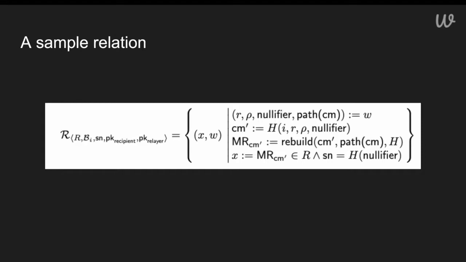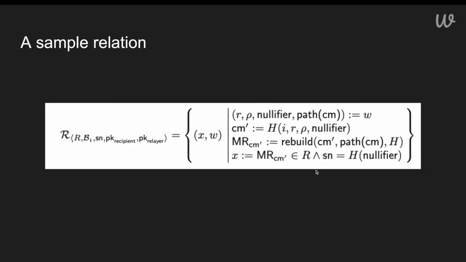For the asset mixer, we can talk about the type of zero-knowledge relation. If you're curious, we'll go through it a little quickly, but this is the formalization that one might see in a paper. So for the asset mixer, what's happening? We need to find some statement X and witness W pair that satisfy this relation. That's how we define it.